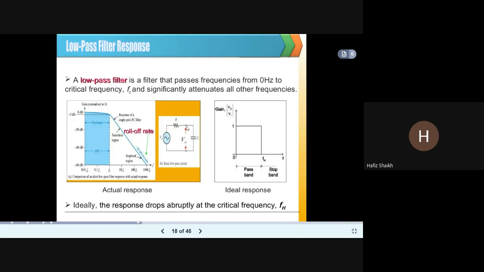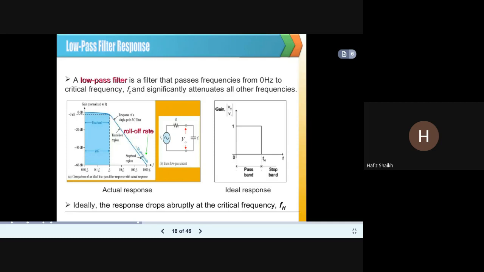V0 is the output voltage. Here is frequency versus gain. It allows a particular range of frequencies to pass through it.